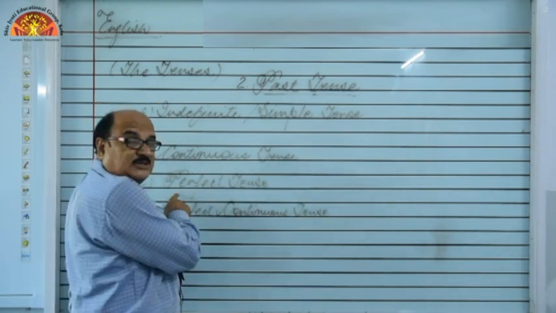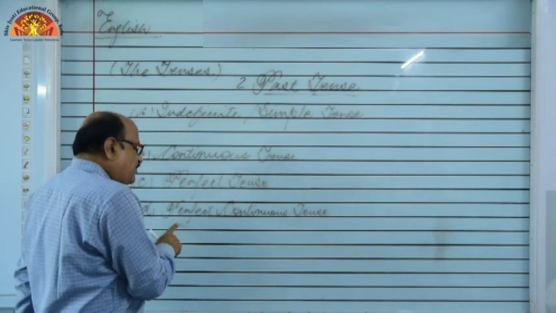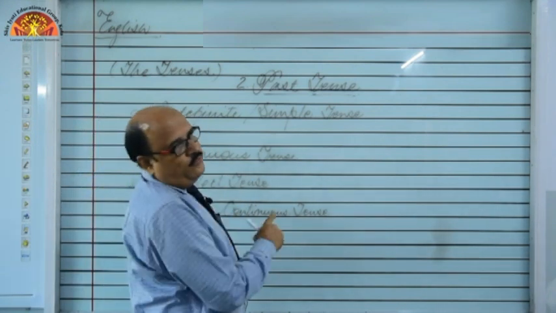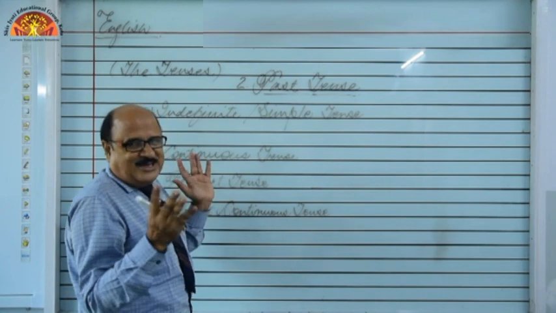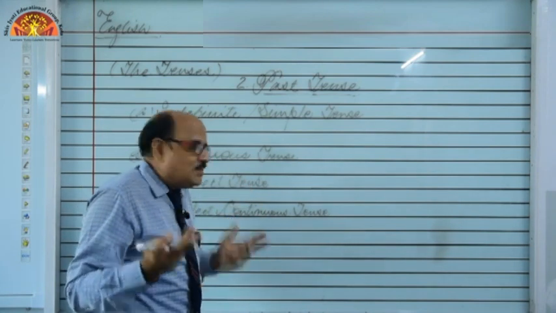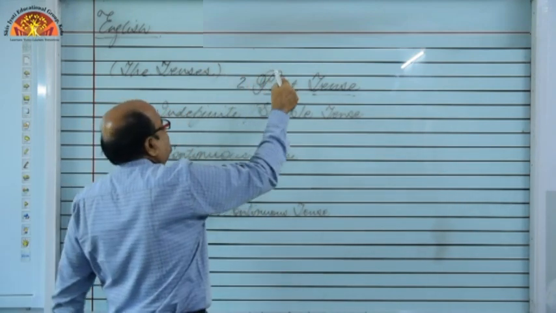Present perfect, past perfect and future perfect. Present perfect continuous, past perfect continuous and future perfect continuous. So overall we can say we have got 12 tenses, right? But right now let's discuss past tense.